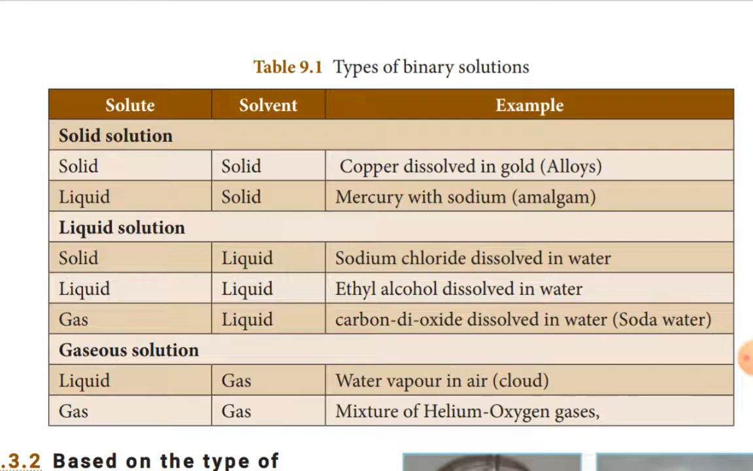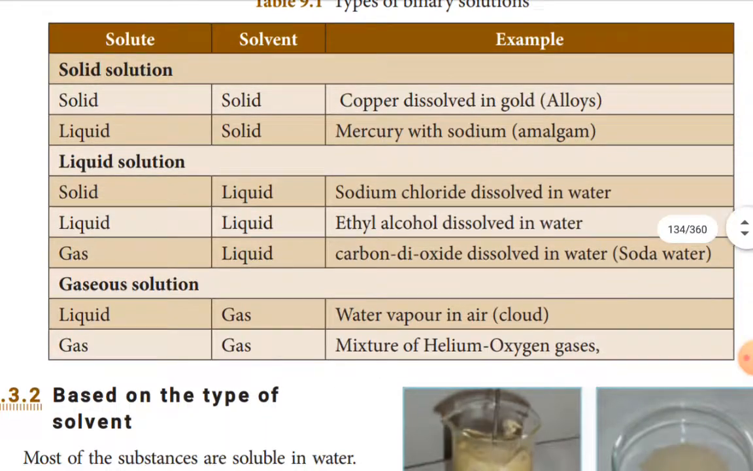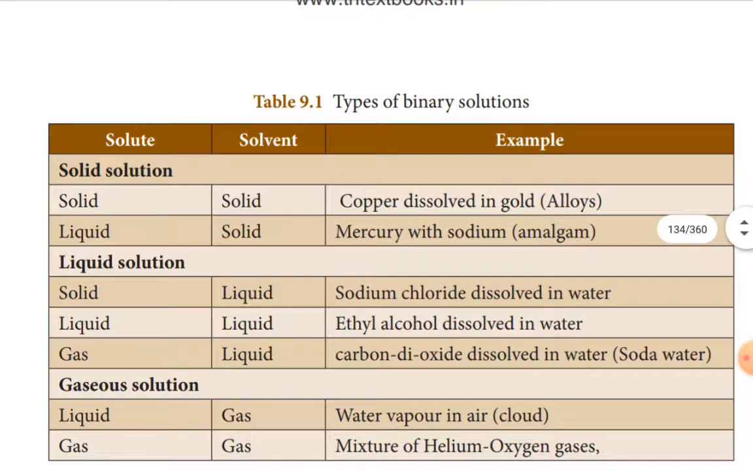Then next, gaseous solution. For example, liquid in gas: liquid water vapor in a cloud. In a cloud, the water molecules are in the air. That is called a cloud. Then gas in gas, a mixture of helium and oxygen gases. Helium, an inactive gas, is mixed with oxygen, and this is used by deep sea divers for breathing. These are the examples for types of binary solution.